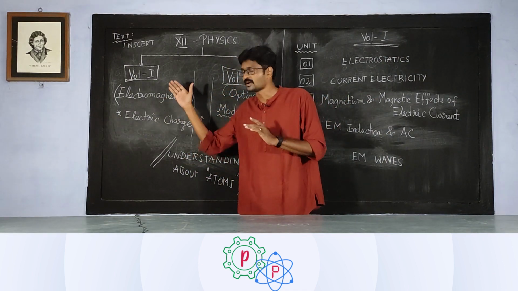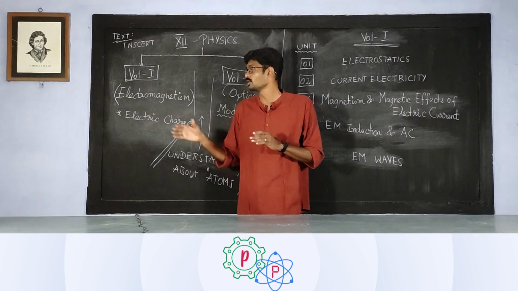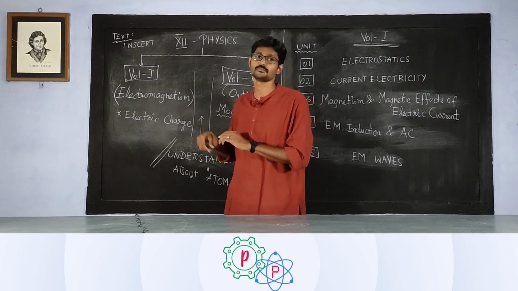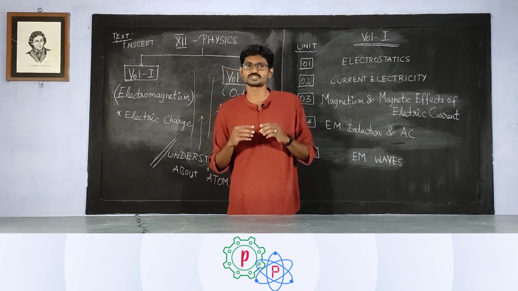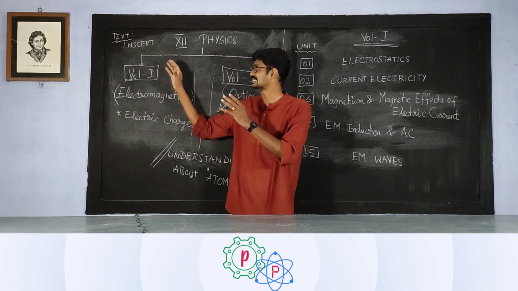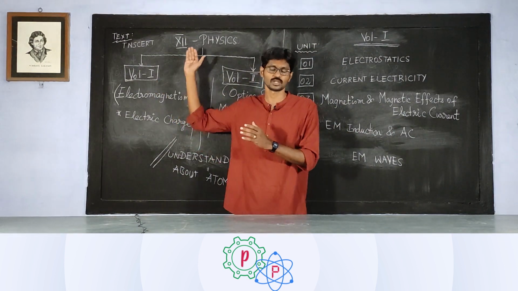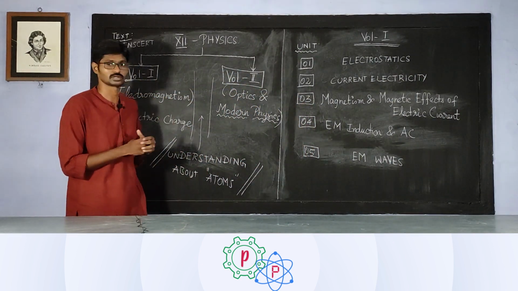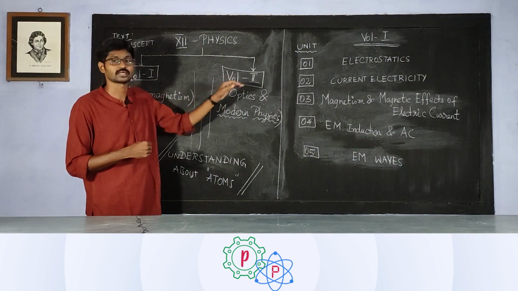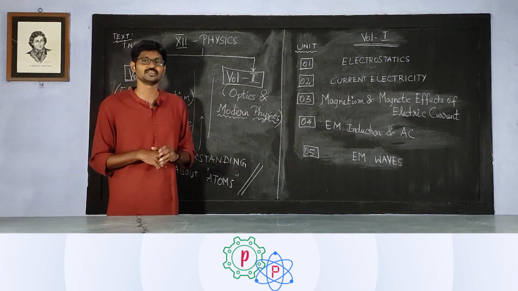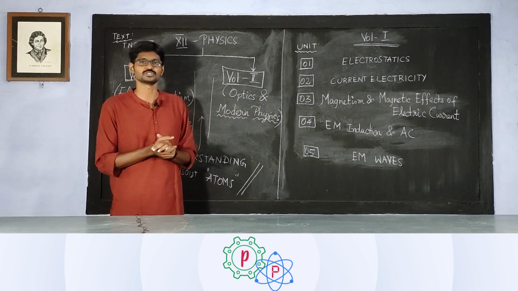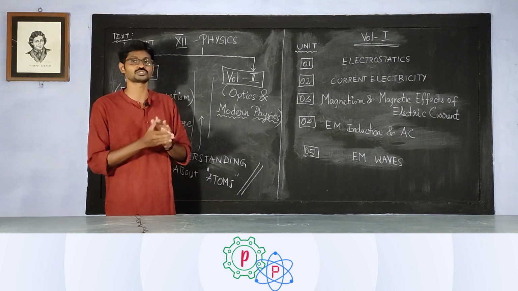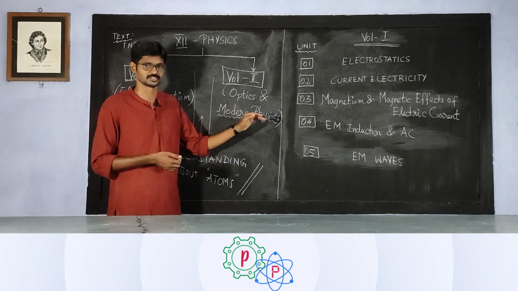So if I want to give a common title for volume 1 of this 12th grade, how would I give it? Yes, electromagnetism. Electromagnetism is a single title that you could give for the entire volume 1 of your 12th grade physics. And if I have to give a title for volume 2, I would prefer giving two titles, because two of the chapters would come under the title optics, and later chapters would be clubbed together as modern physics.